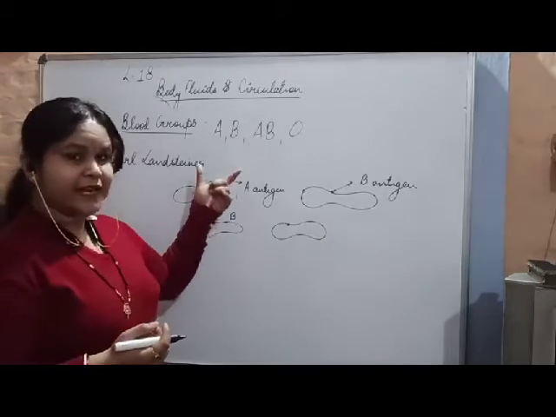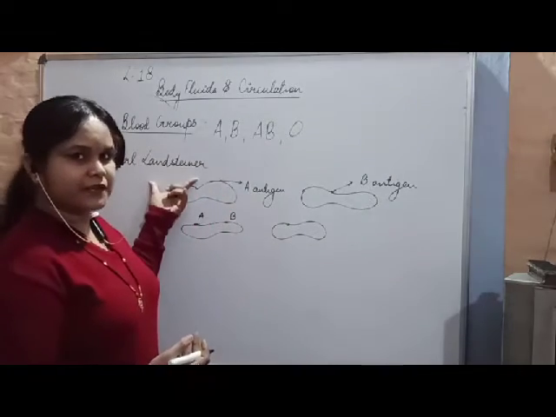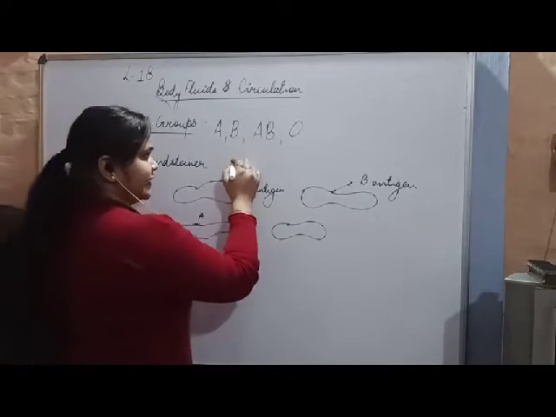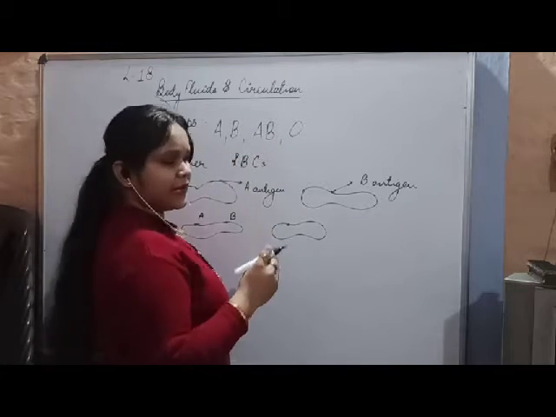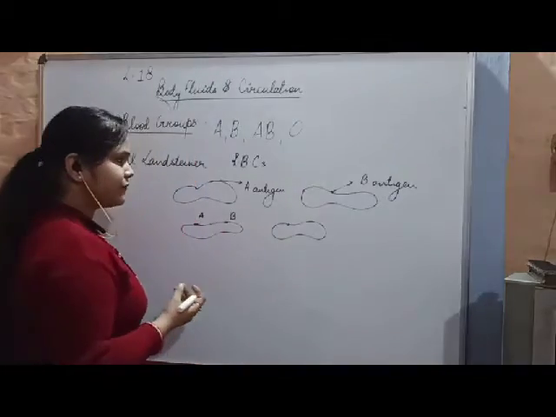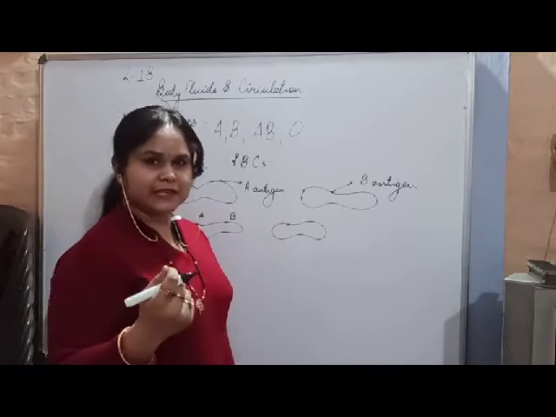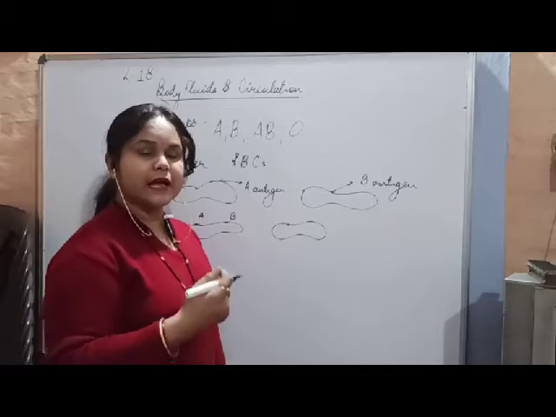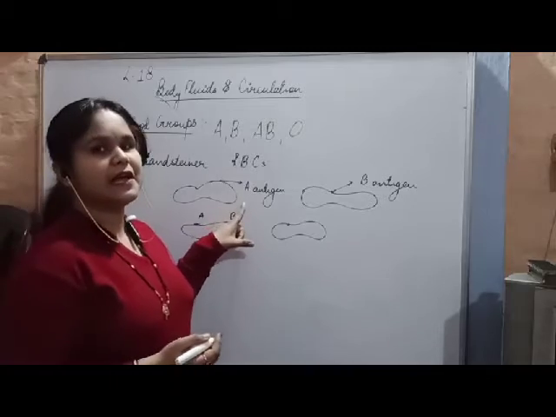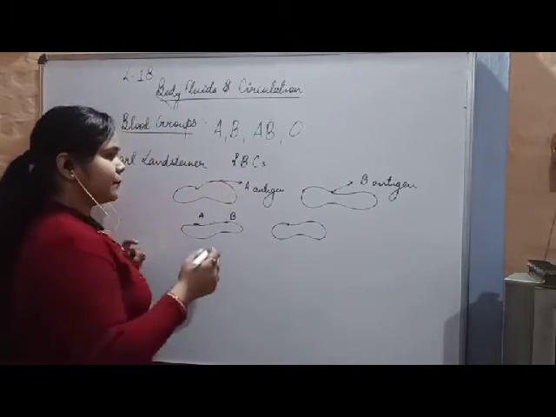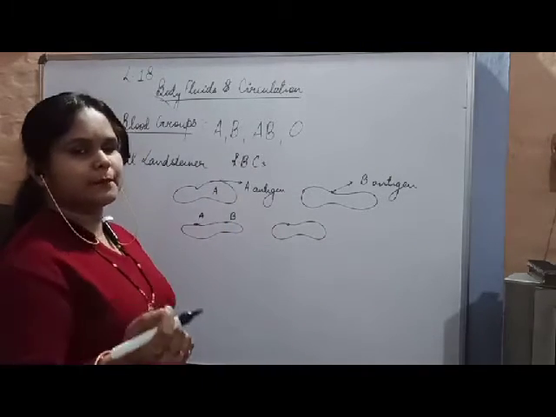So basically, how did Landsteiner discover blood grouping? He pictured the RBCs of different persons and found that certain antigens were present on the RBCs. So the blood groups are decided by the antigen present on the RBC. If a person has A antigen, he will have blood group A.